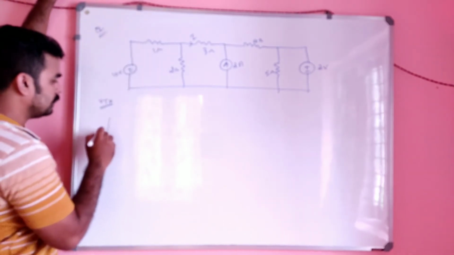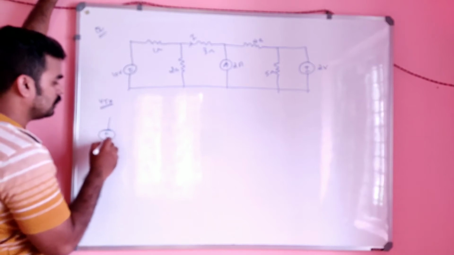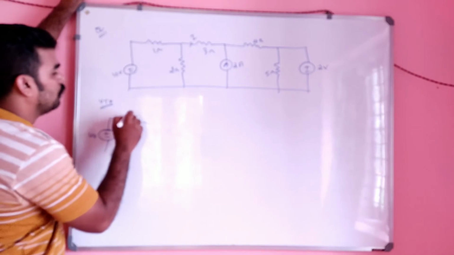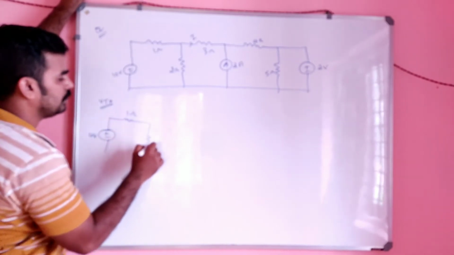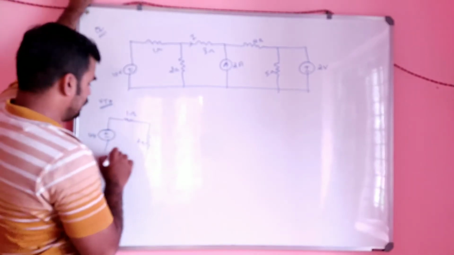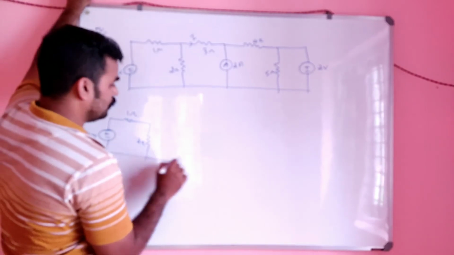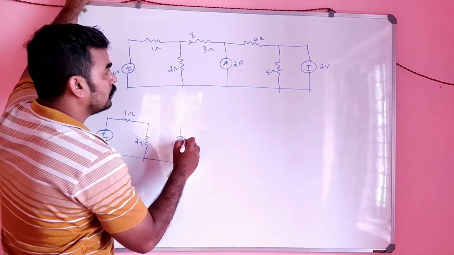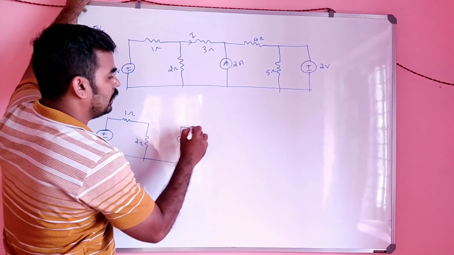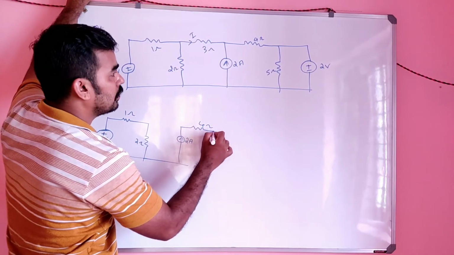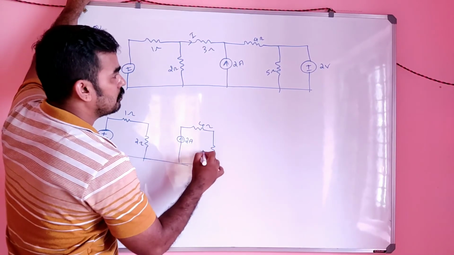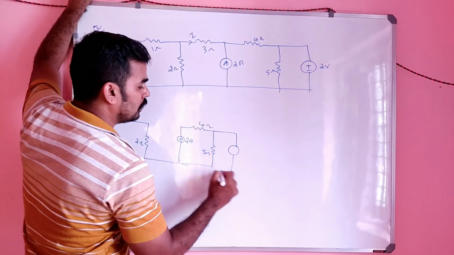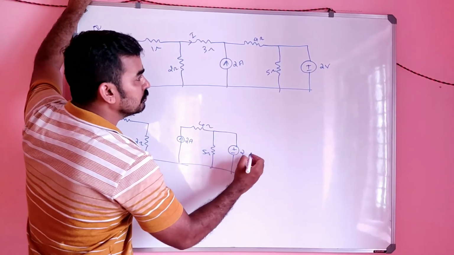So let's see that. It will be 10 volt, 1 ohm, right? So it will be 2 ohm, and you removed the 3 ohm, so remaining will be only 2 ampere, and 4 ohm, and 5 ohm, and 2 volt.